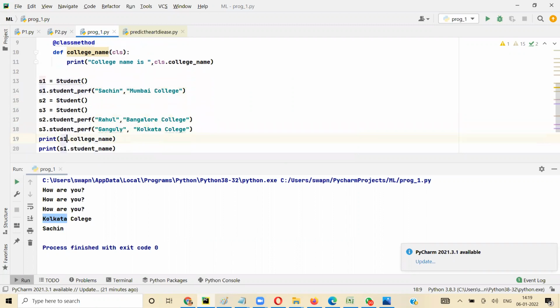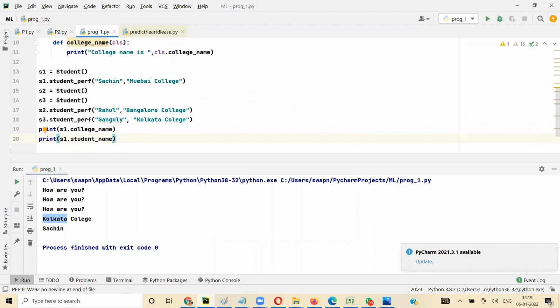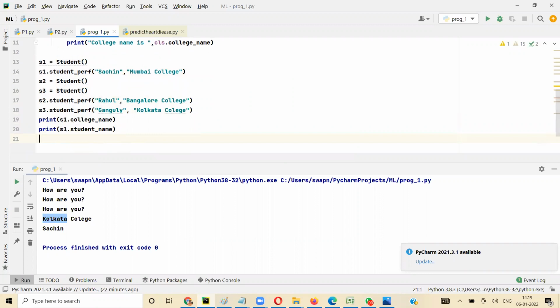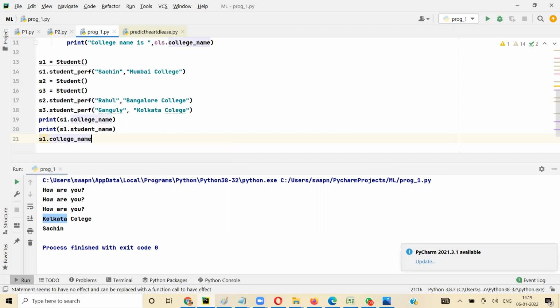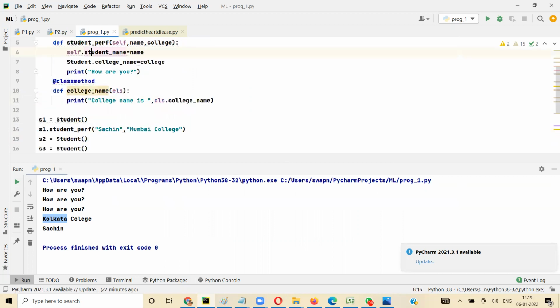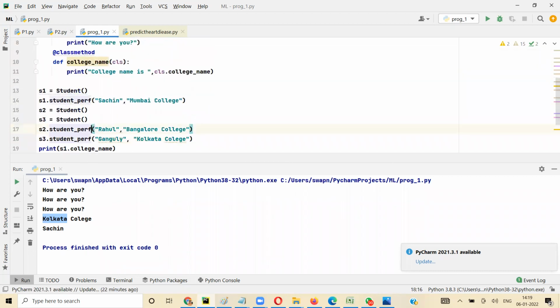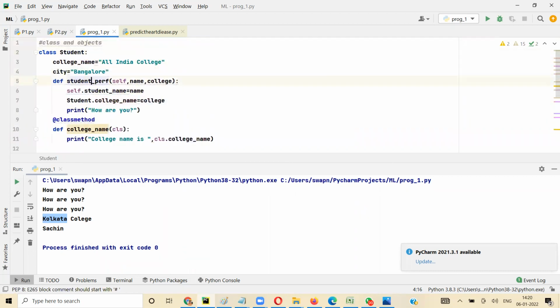Now when you create a class level function, you can call it by class name dot, or you can call it by any member dot. It will give the same value. You can call S1 dot college name. Did I duplicate the value? No. So here I'll say get college.